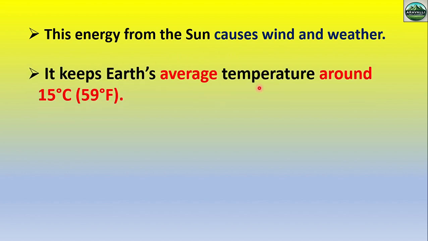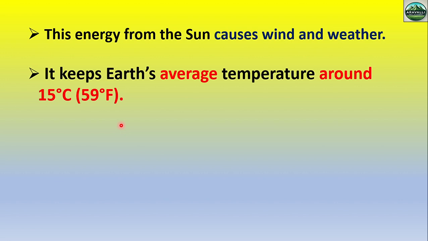It keeps the average temperature around 15 degrees Celsius or 59 degrees Fahrenheit. This point is important again for CSIR NET, because factual questions are very important for Part B. Okay, so remember all the facts of the chapter. So the average temperature of Earth is 15 degrees Celsius, which is 59 degrees Fahrenheit.